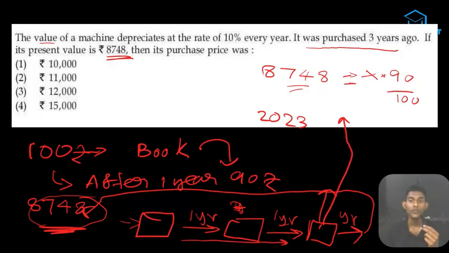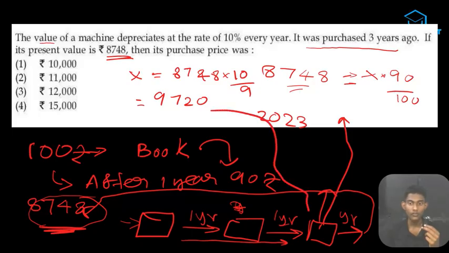Okay, so when we have to find x, we will just reverse it, right? So x is equal to 8748 into 100 by 90. That means 10 by 9. We just cut the zeros. So the answer coming is 9720. So we got the answer of this one.